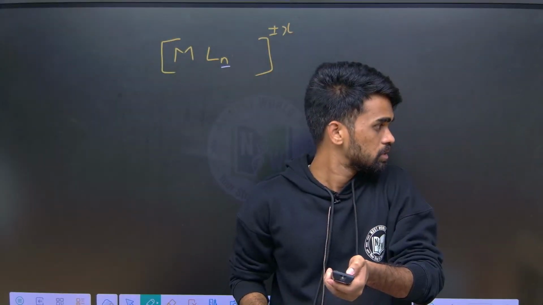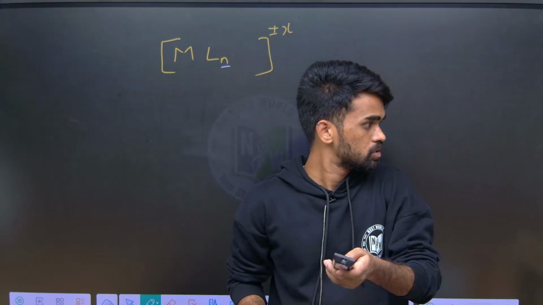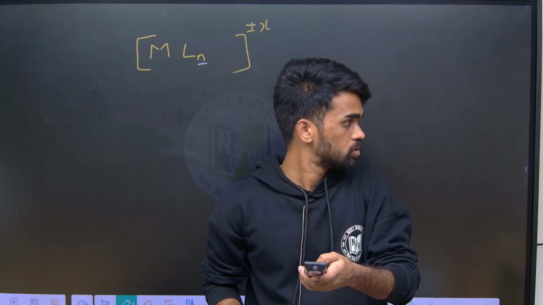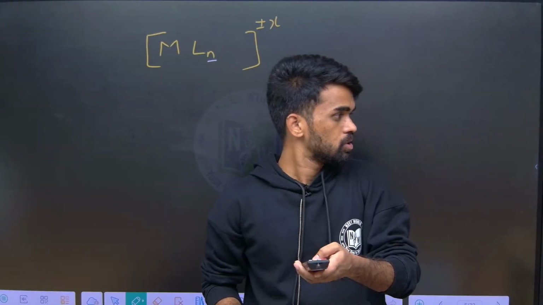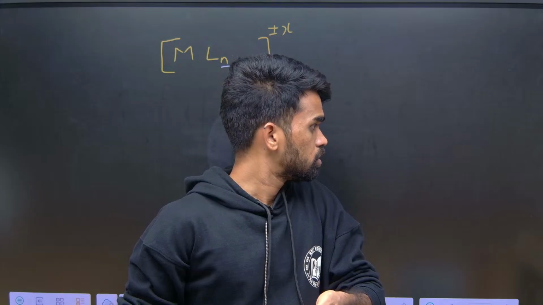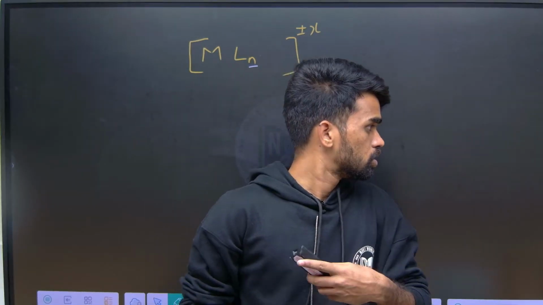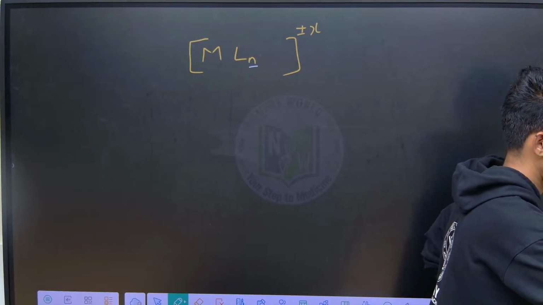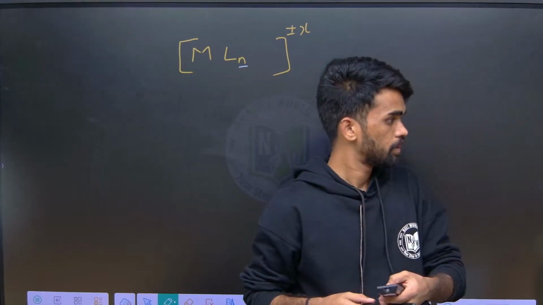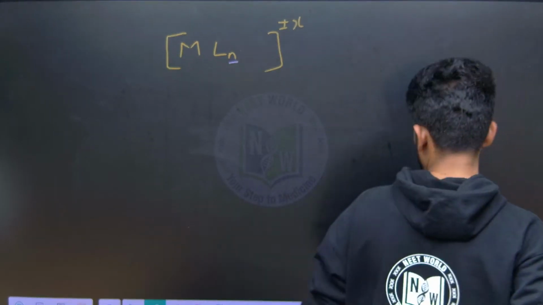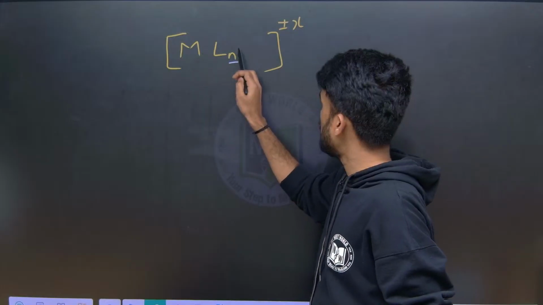Give me a minute, there is some blurriness. So M is a metal and L is a ligand.